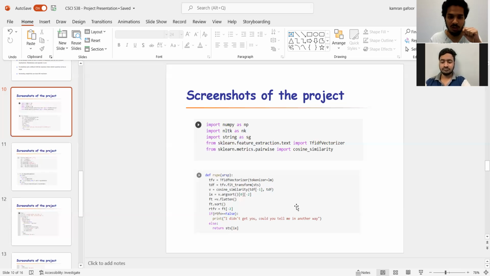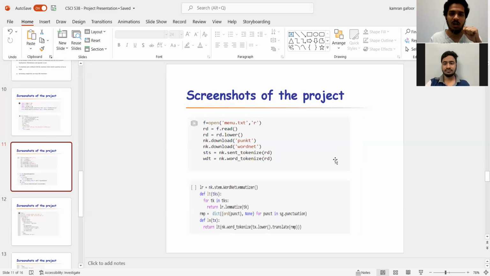and we are dividing it into different tokens. And at the end of it, I've given a single line statement: if there is something the chatbot is unable to understand, or if it did not grab it, or the human interaction language is a little complex for it to understand, or it has not trained itself to the extent where it could answer that particular question, then it will just respond, I didn't get you, could you explain in any other way? So the user can type in the sentence again, in such a way that the chatbot might be able to understand it.